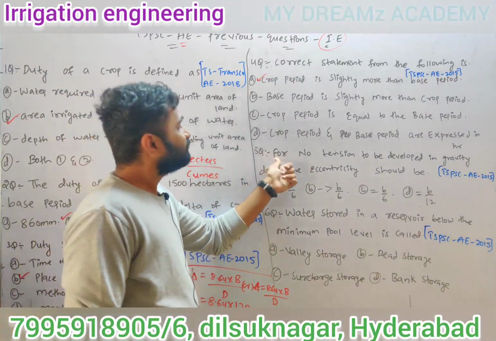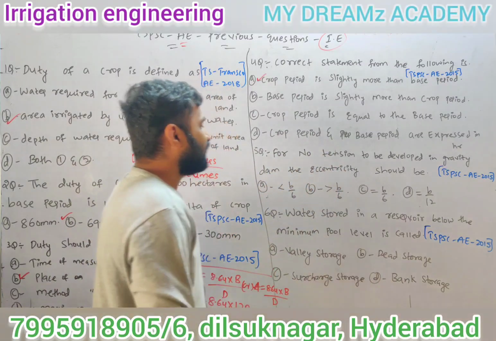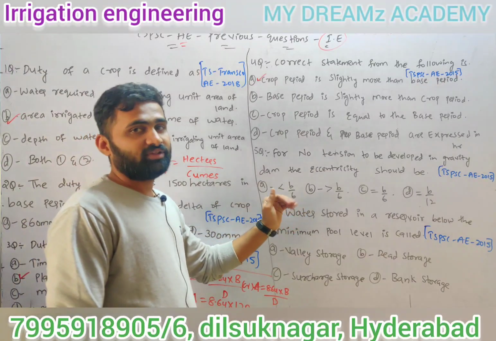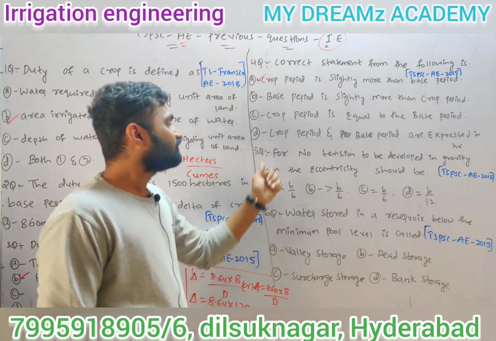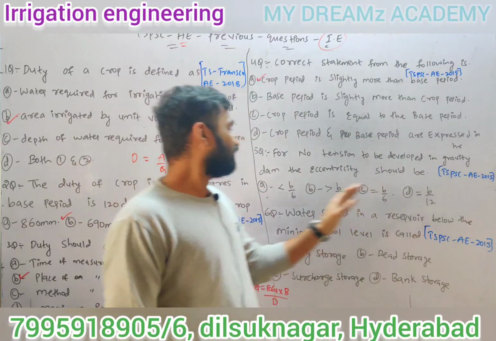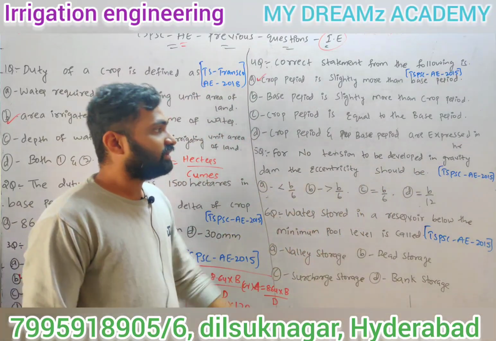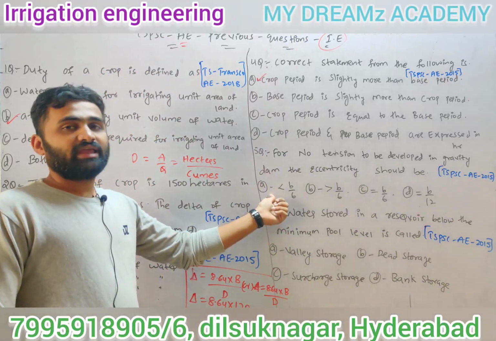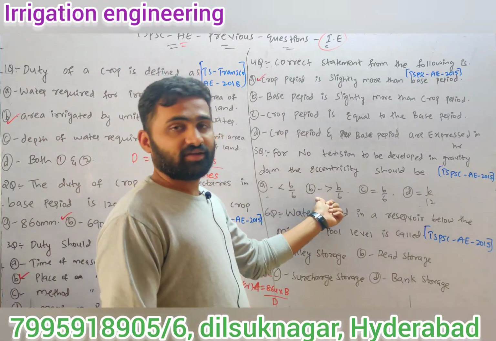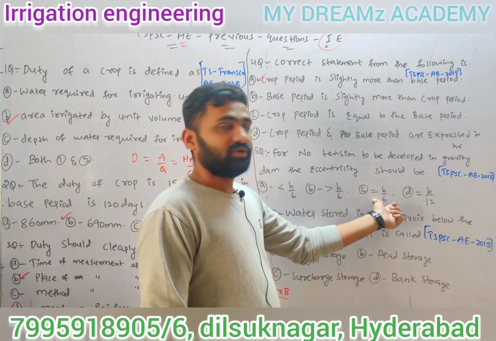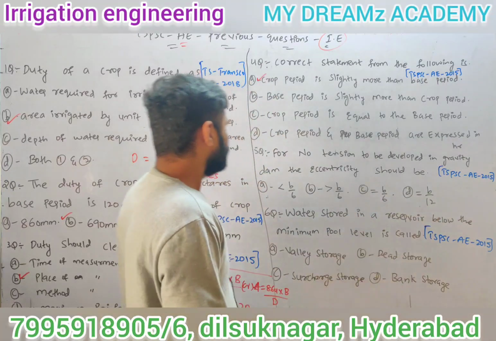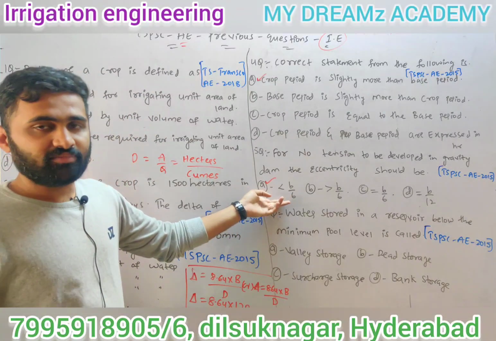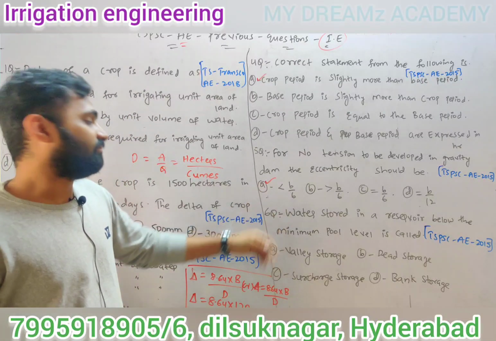Next, fifth question. For no tension to be developed in a gravity dam, the eccentricity should be. This is a very easy question, but many students make mistakes in it. This question is TSPSC AE 2015. Option A, less than B by 6, B, greater than B by 6, C, E equal to B by 6, D, E equal to B by 12. So what is the answer? Simply, eccentricity should be less than B by 6. What is B? Base width of dam.